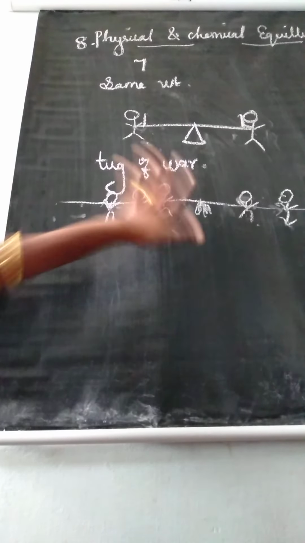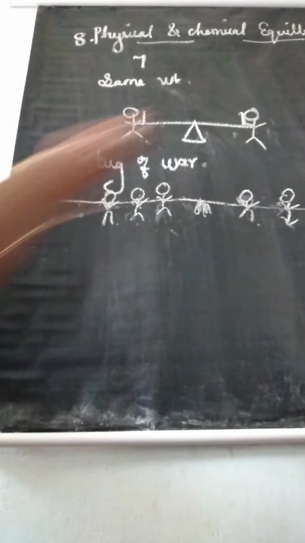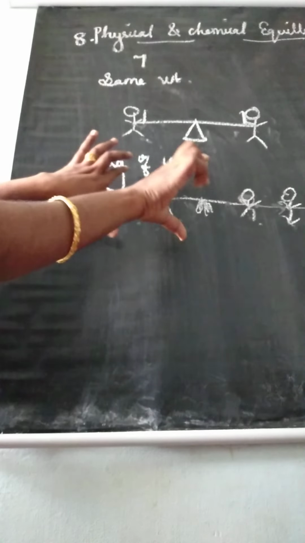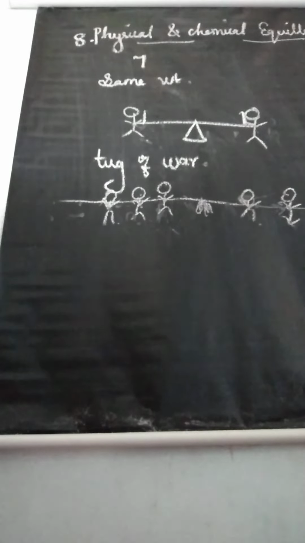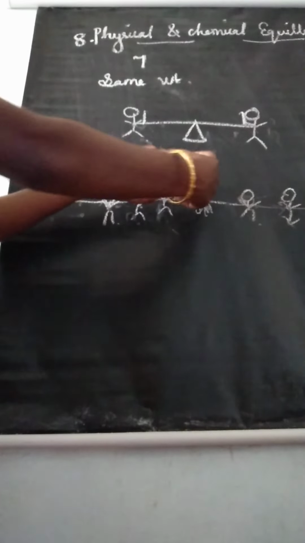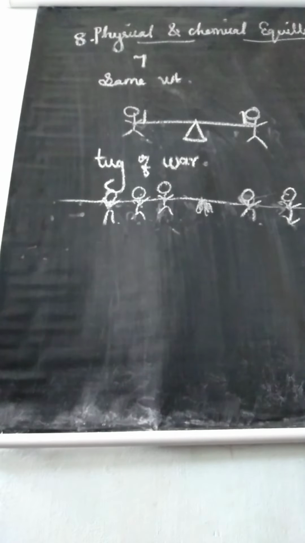There may be a situation when both teams are pulling the rope with equal force, and the rope is not moving in either direction.